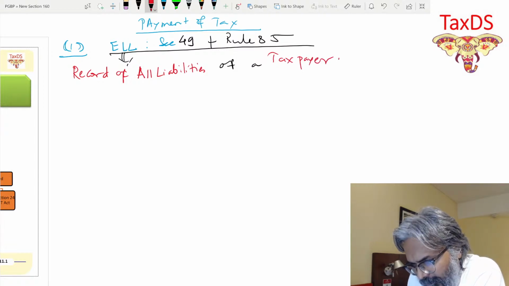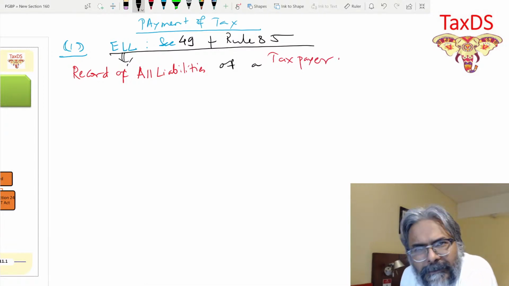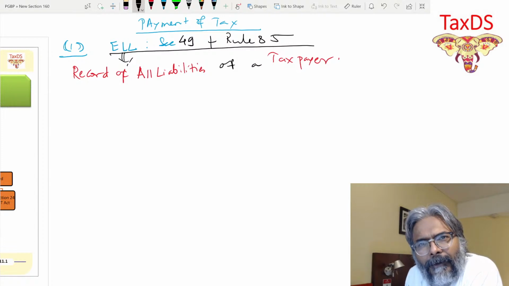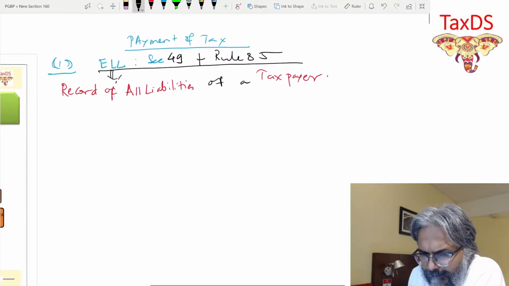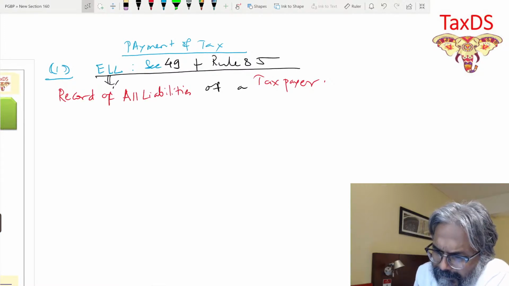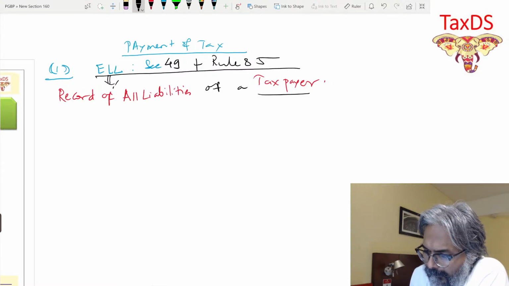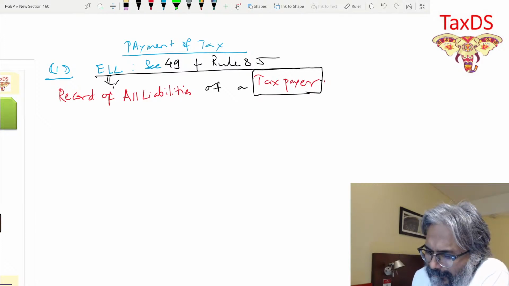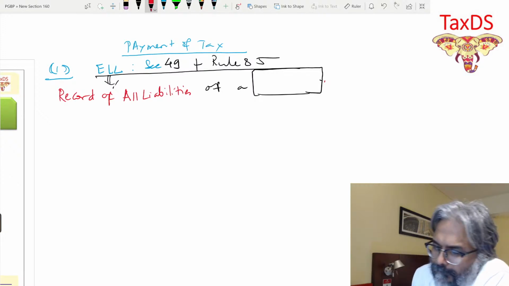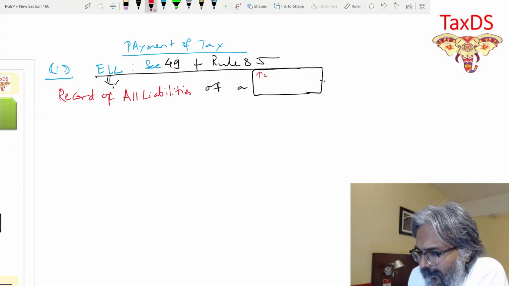So this ELL keeps a record of all the liabilities of the taxpayer. Now be careful, they're using the term taxpayer. Sorry, not taxpayer. Don't use the word taxpayer. Taxable person is the correct word. Use the word, students, taxable person. There's no term like taxpayer.